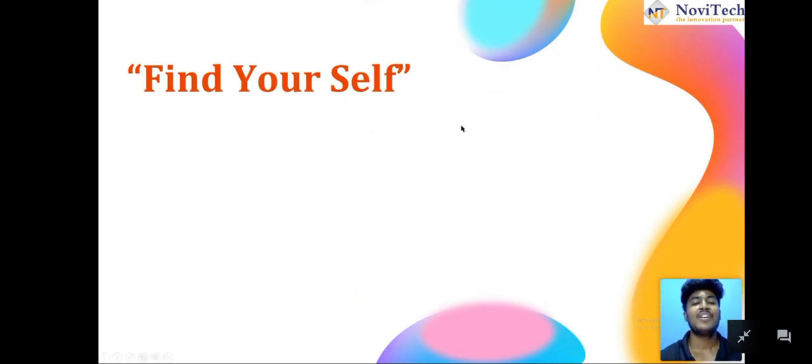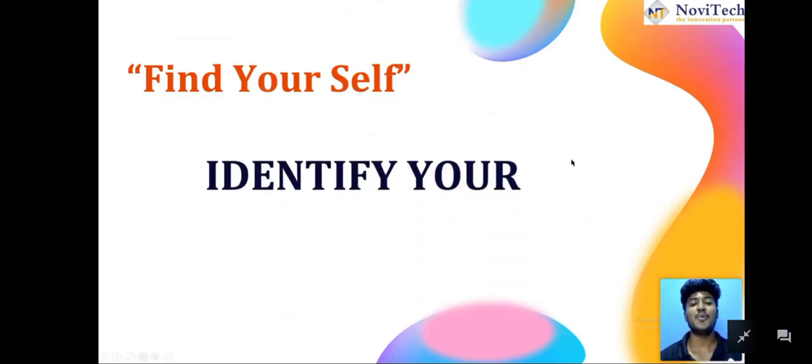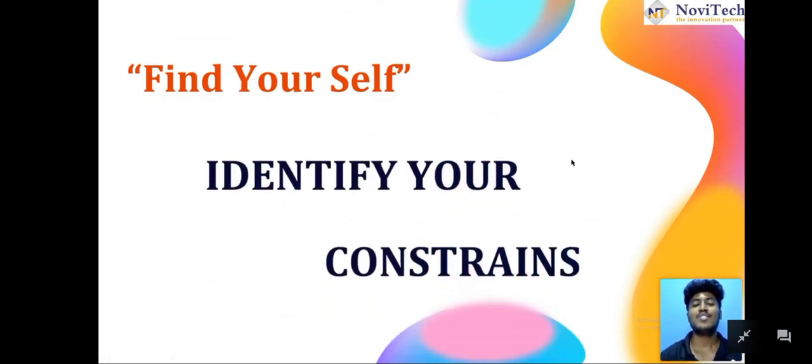Today, find yourself is going to be our fourth C: identify your constraint. What is meant by constraint? Our first C is clarity, our second C is competence, and our third C is commitment. Today we are going to see constraint. Constraint means the things which are stopping you from doing the work.